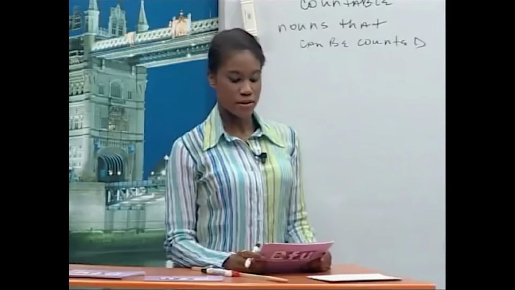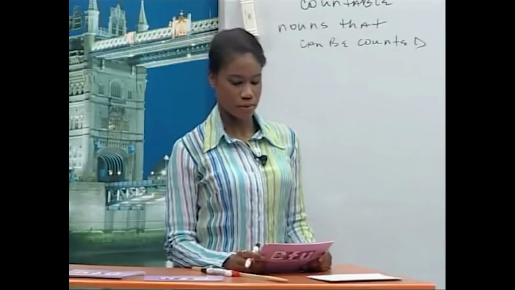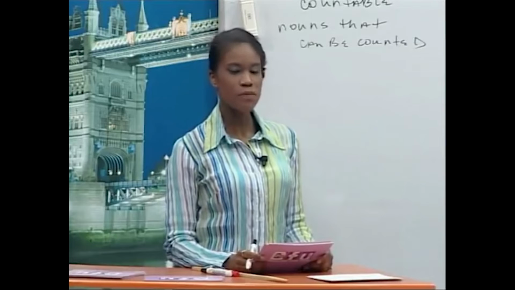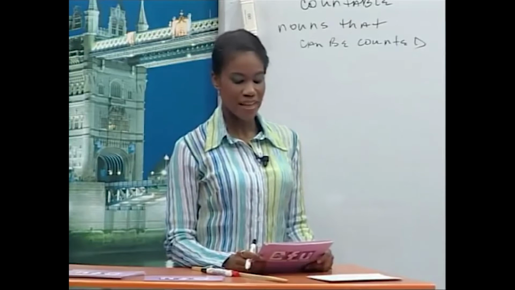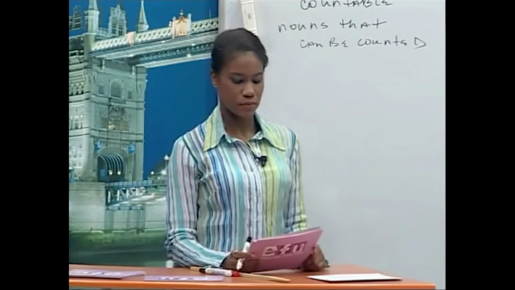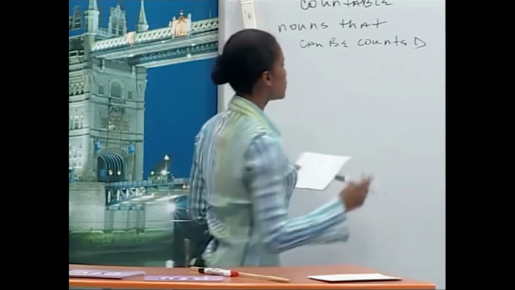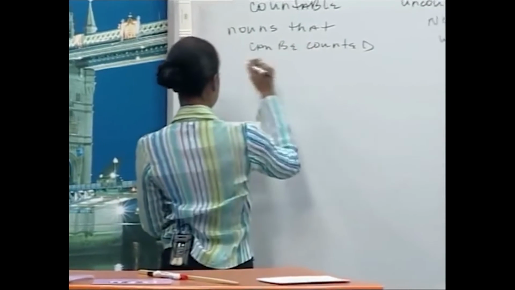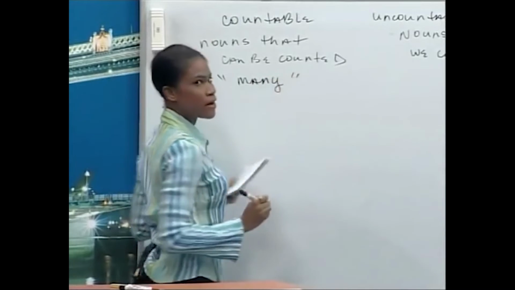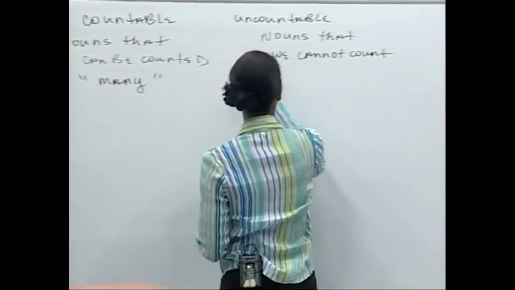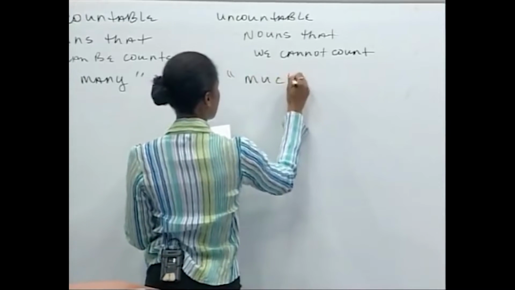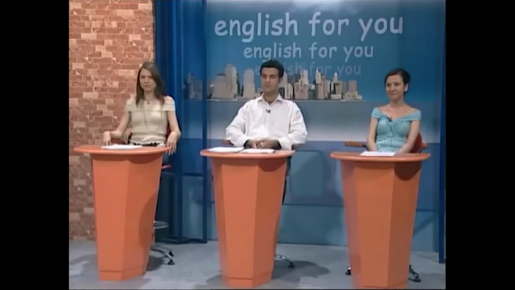Now, most quantifiers can be used with any noun, countable or uncountable. But some quantifiers can only be used with countable nouns, and some can only be used with uncountable nouns. So we use many with countable nouns, but we don't use many with non-countable. We use much with uncountable nouns.